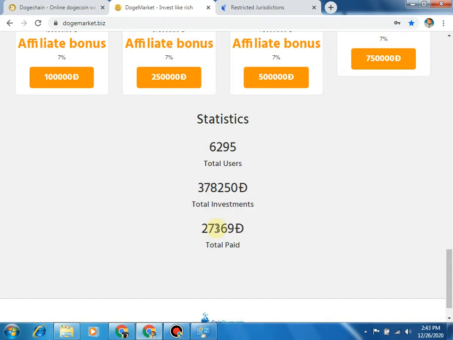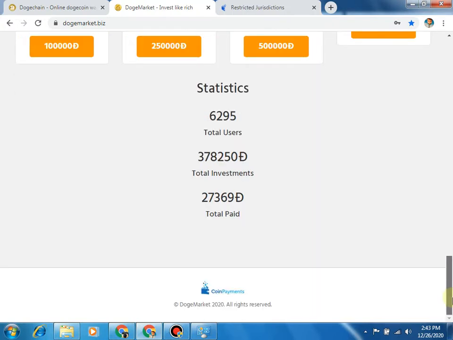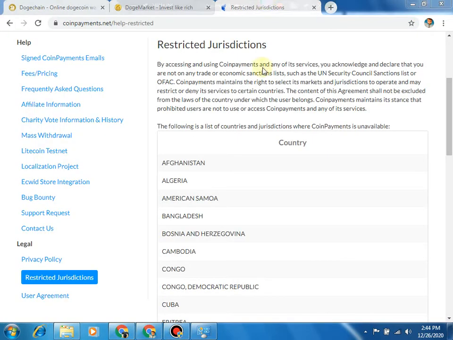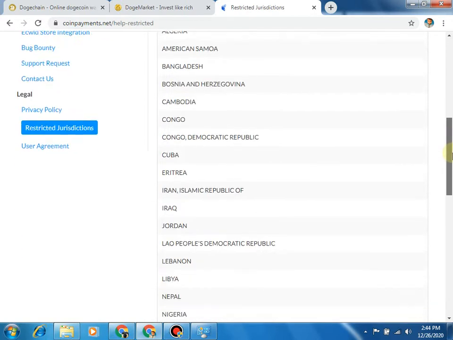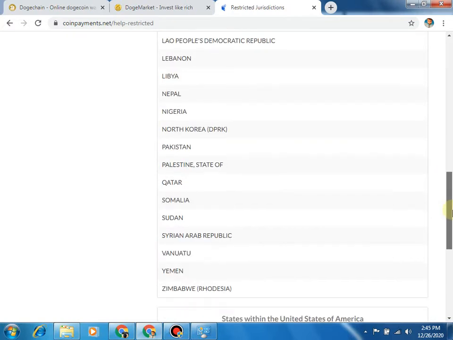This website uses CoinPayments as its payment method, and many users know that CoinPayments is restricted in some countries. Which countries? See this: these are the countries in which CoinPayments does not work.